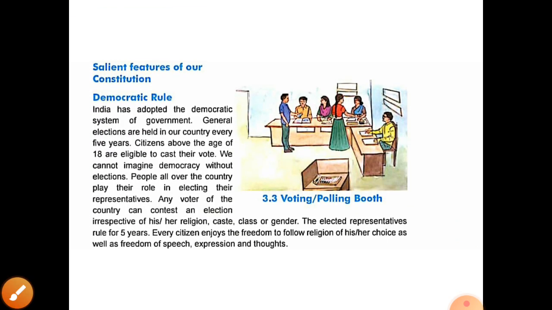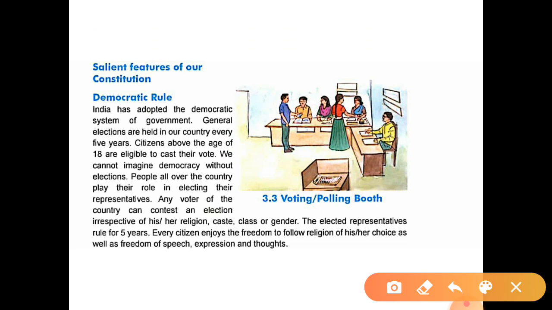Next, salient features of our constitution. Some features are given here. So the first one is what? Democratic rule. India has adopted the democratic system of government. In India we generally see the democratic system. Here all people participate to form a government. Generally elections are held in our country every 5 years. Each election is held after every 5 years.